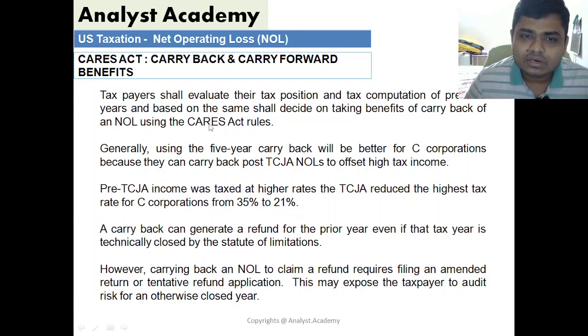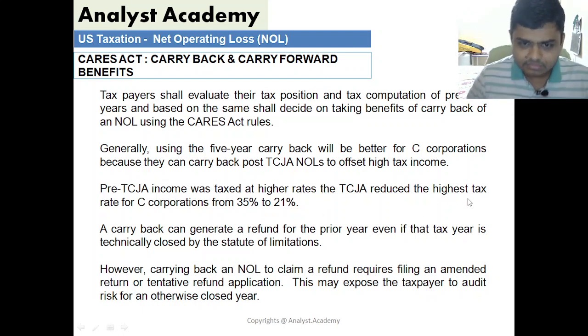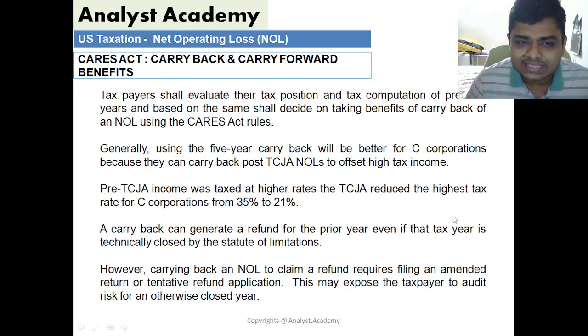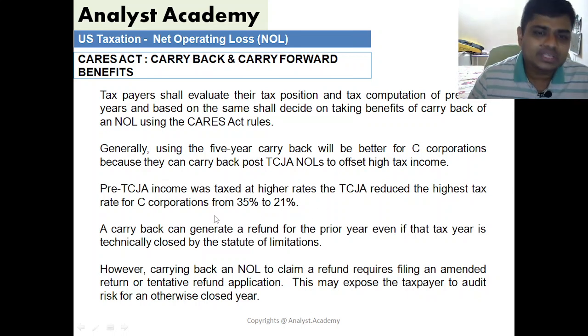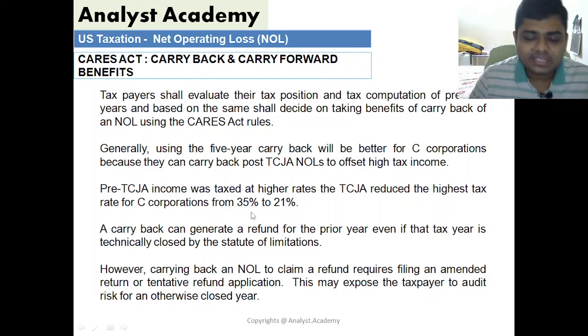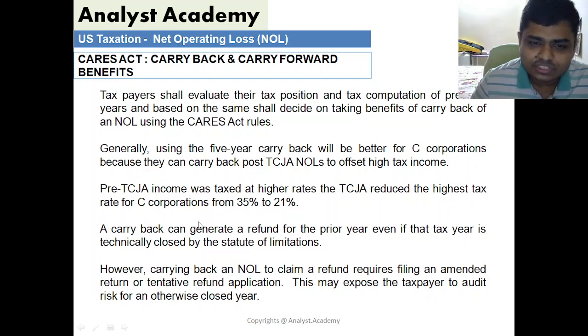And now if you are going to carry it forward, for the next years, starting from say 2018 onwards, the tax rate has reduced to somewhere around 21%. So you have low tax rates for carry forward, and you have high tax rates for carry back, and you can go up to 5 years. You can imagine how the CARES Act has benefited here, because instead of having say 2 years of carry back, it is providing 5 years of carry back. And this was a period where the tax rates were very high. So if you're offsetting your loss with the previous 5 years, your refund is going to be high.